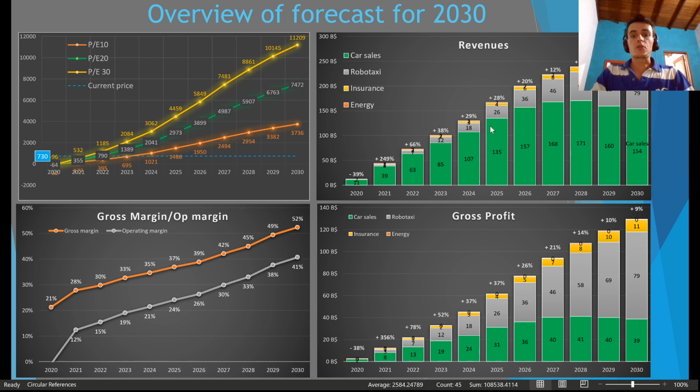Basically, the conclusion of this analysis is that just because the revenue, for example, for the robotaxi is less than car sales, it doesn't mean it can't generate more free cash flow. Because each of these subdivisions, as I was mentioning, has a different gross margin. As you can see, over the next years, until let's say 2030, the robotaxi fleet will be the one generating most of the revenue. And because it is going to generate most of the gross profit, it will also boost the gross margin from 20 to 50%. And the operating margin will also increase from 12 to 40%.